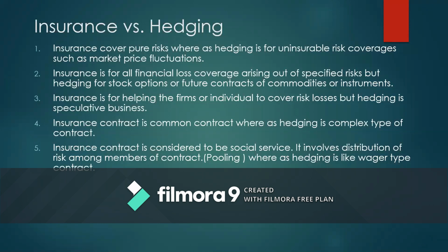Suppose, for example, the seller of a product anticipates that the price of the product may reduce in the future and he wants to enter into a contract. Suppose the 100 rupee onion price is going to become 20 rupees. He has a speculation that the loss may happen to him.